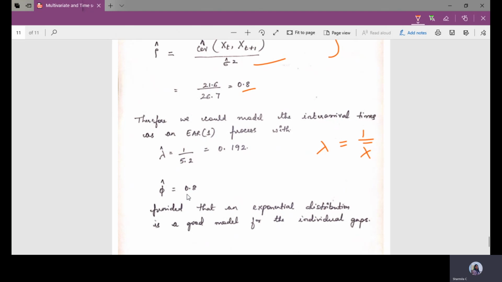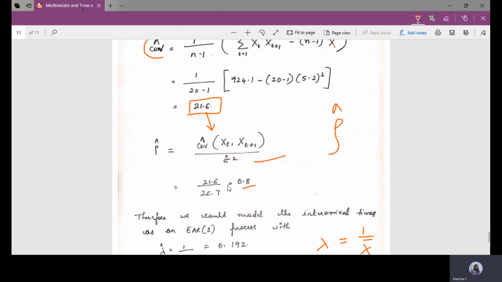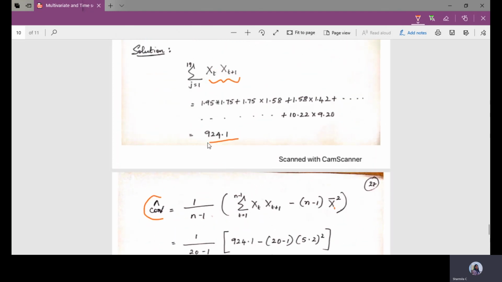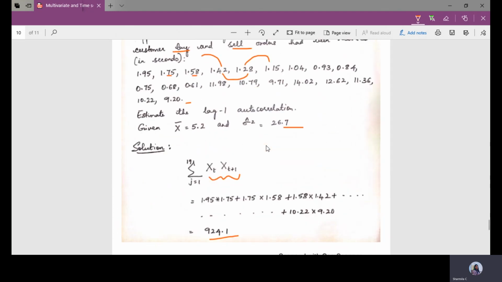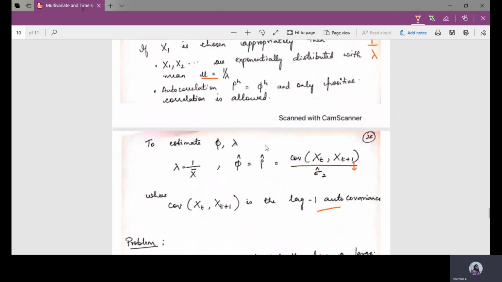And the phi value is 0.8, provided that an exponential distribution is a good model for individual gaps. So this is just an example to show how we can use the exponential autoregressive order 1 time series model. This is all about the multivariate and time series input models. Thank you.